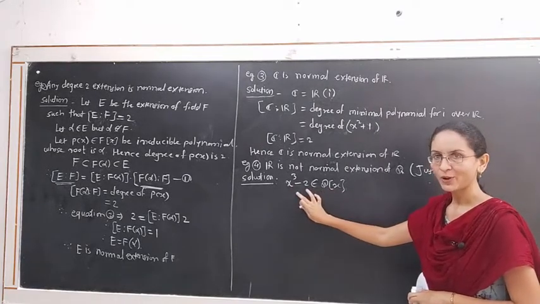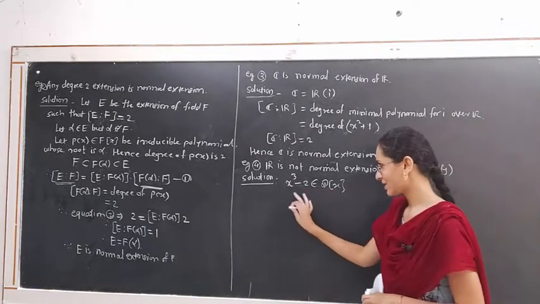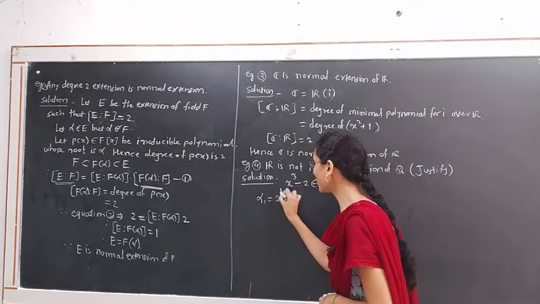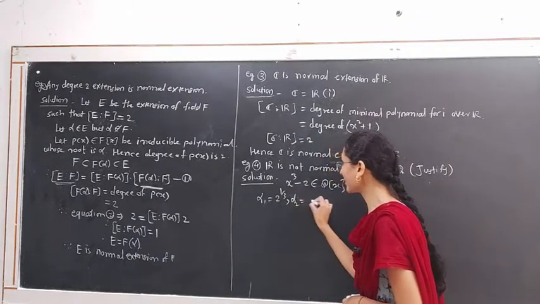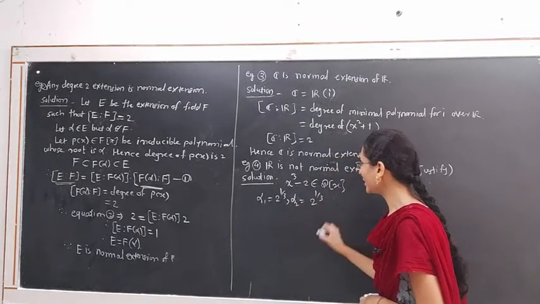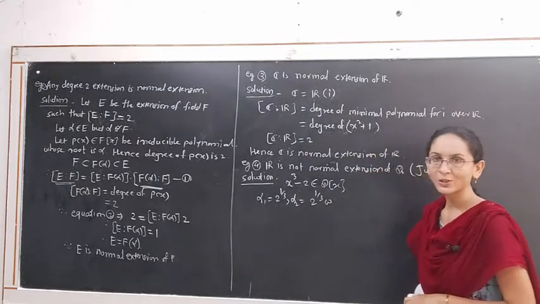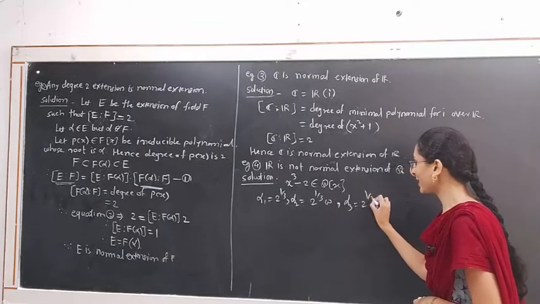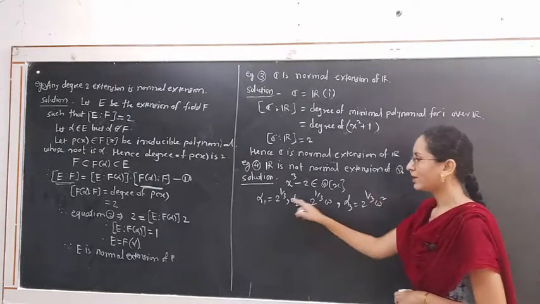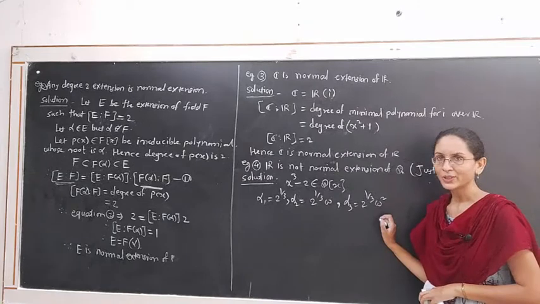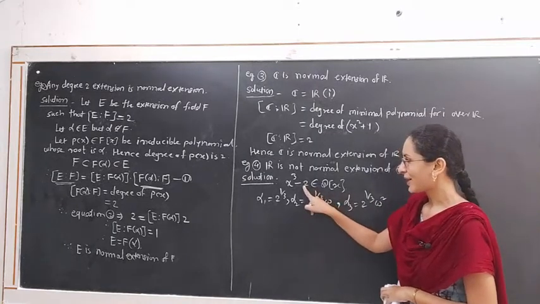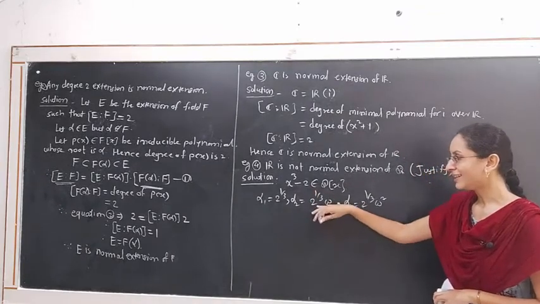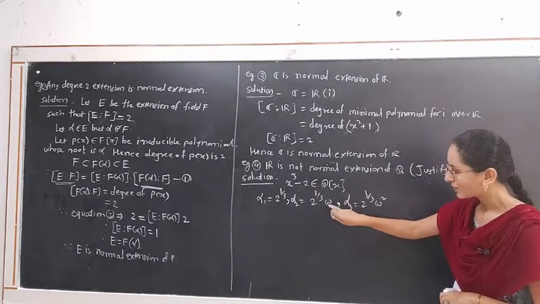Which are the roots of this polynomial? In the last videos we discussed this example. The roots of this polynomial are alpha 1 equal to 2 raised to 1 by 3, alpha 2 equal to 2 raised to 1 by 3 into omega, where omega is a cube root of unity, and alpha 3 equal to 2 raised to 1 by 3 into omega square. 1, omega, omega square are cube roots of unity. 2 raised to 1 by 3 is one root of this polynomial and the other roots contain the number omega.